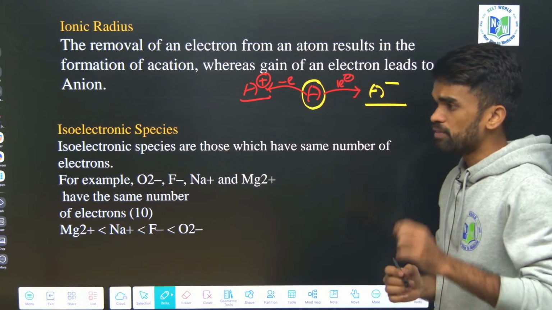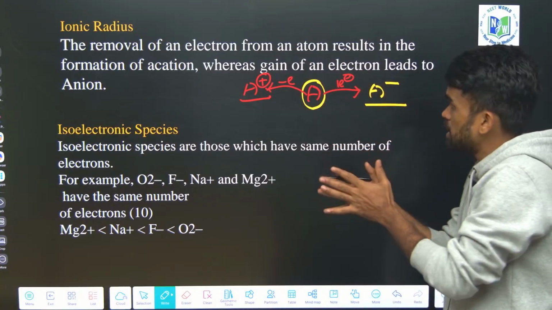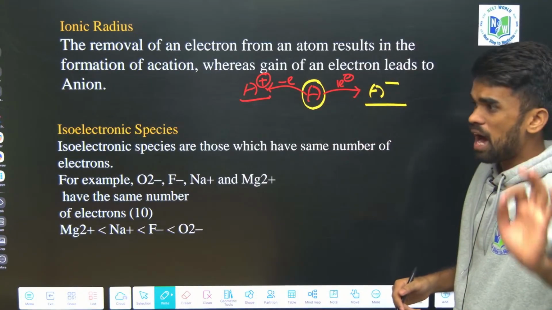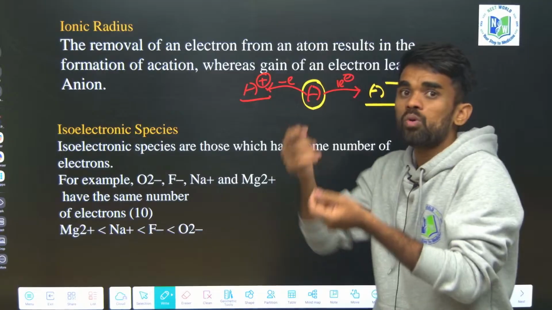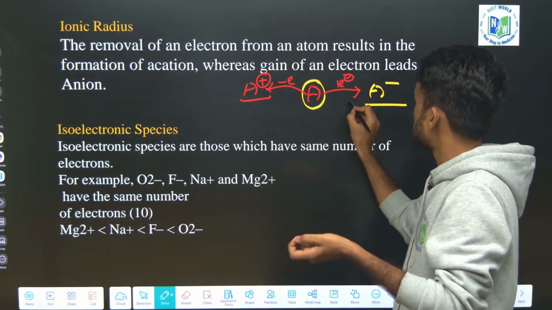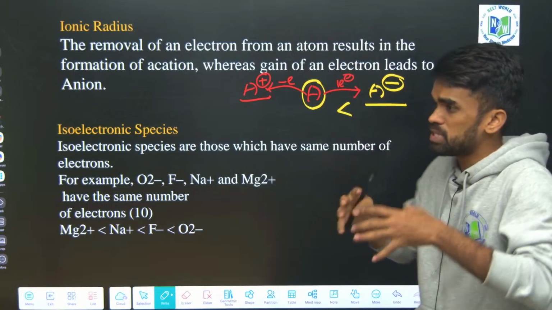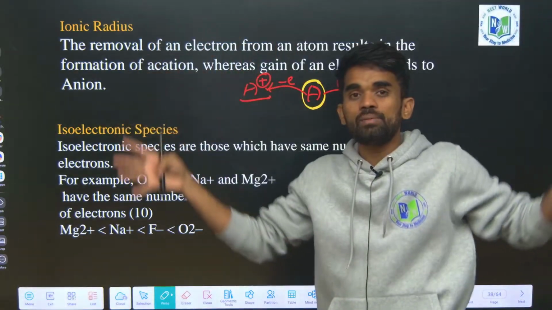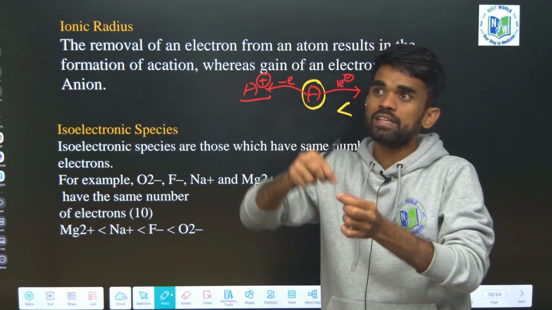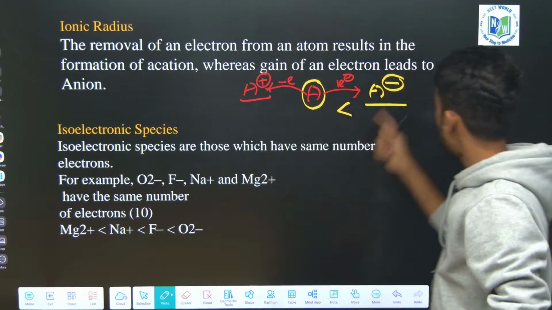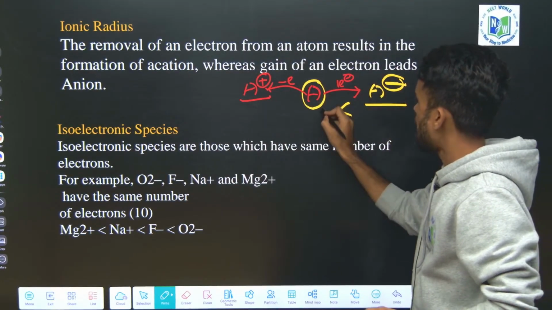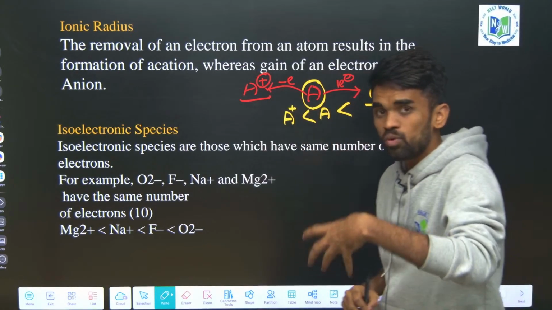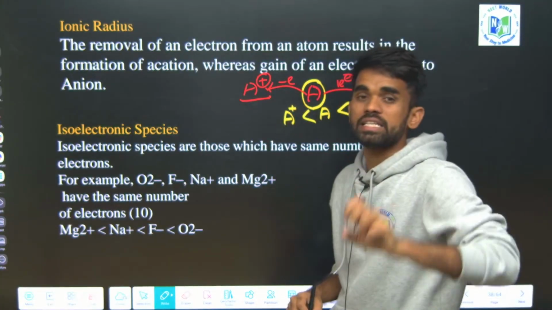Now, when we consider the ionic radius of these three species, always remember that for a particular element, the more negative charge it has, the greater is the size, because more negative charge means a greater number of electrons. With more electrons, its electron cloud expands around the nucleus, and if it is expanded, the size increases. So the anion is always the greatest, then the atom, and then the cation. If there is more positive charge, the size of that ion will be smaller.